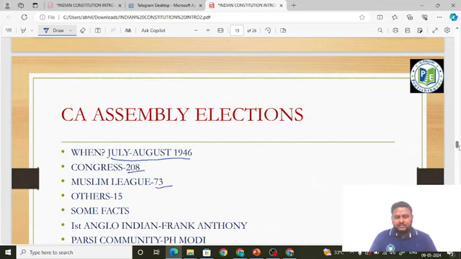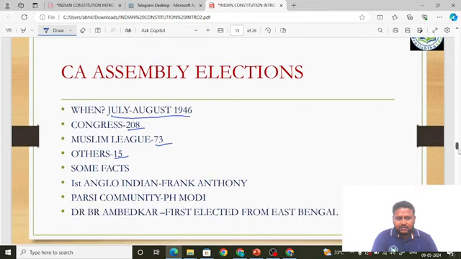Okay, some other facts we'll learn about the Constituent Assembly. When the elections were held, there were people who were nominated. The first Anglo-Indian was Frank Anthony. This was also asked. The first Anglo-Indian to be nominated to the Constituent Assembly is Frank Anthony. Even though we had Anglo-Indians nominated to the Parliament of India, the Constituent Assembly ultimately became the Parliament of India. We will learn that in future classes of Indian polity. So the first Anglo-Indian is Frank Anthony.